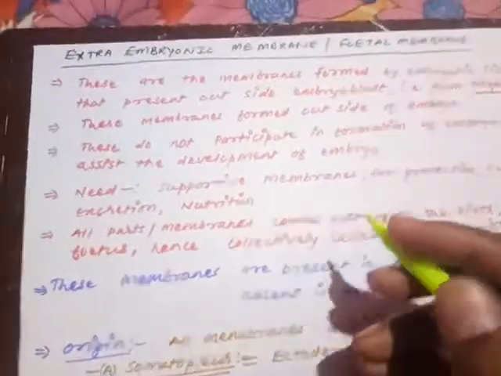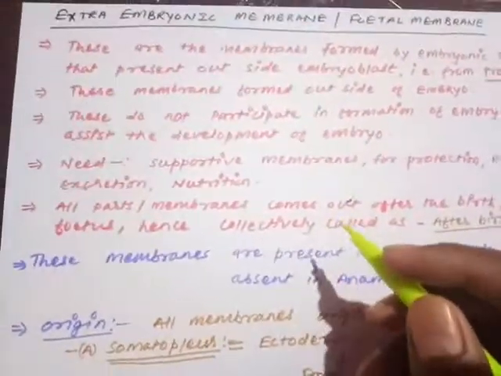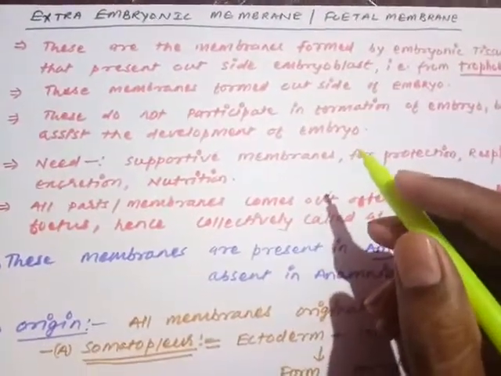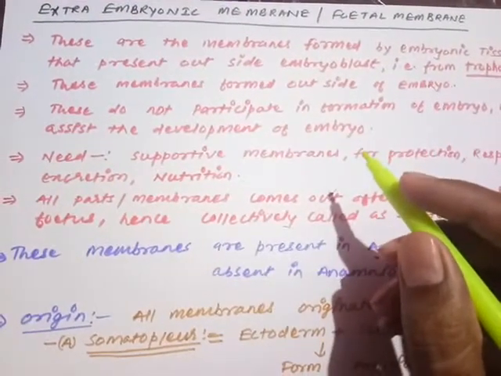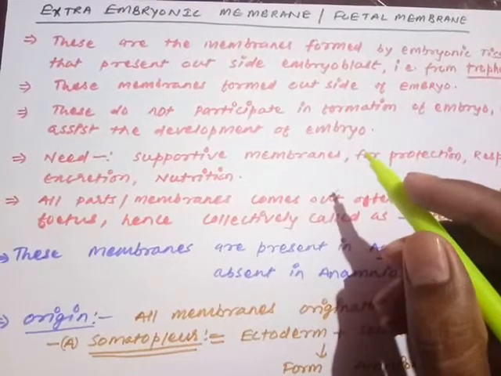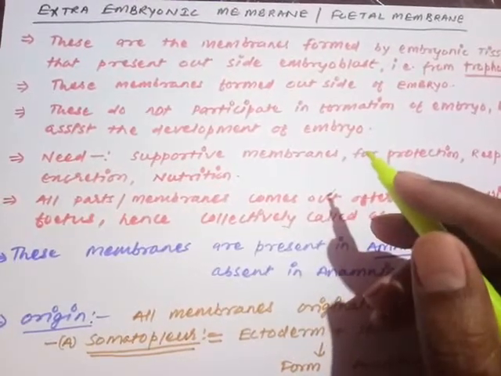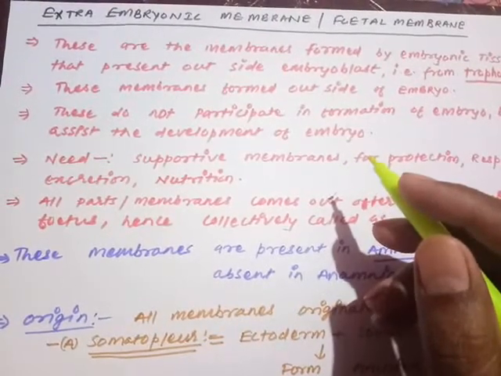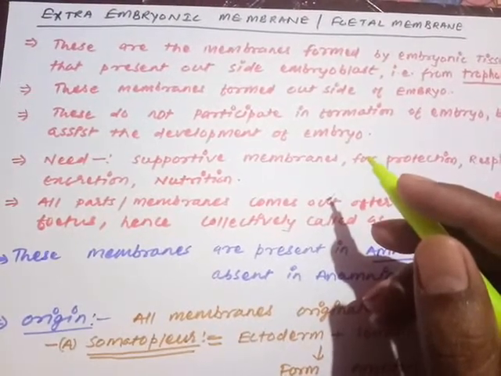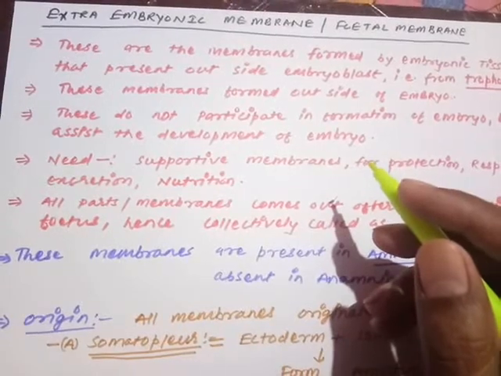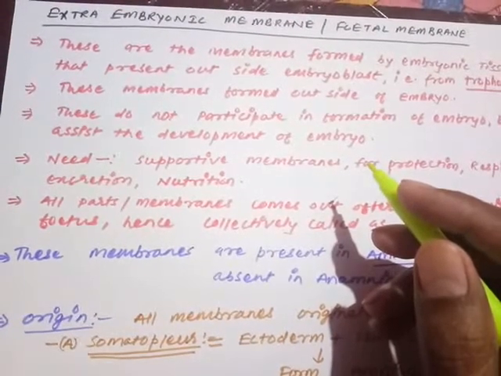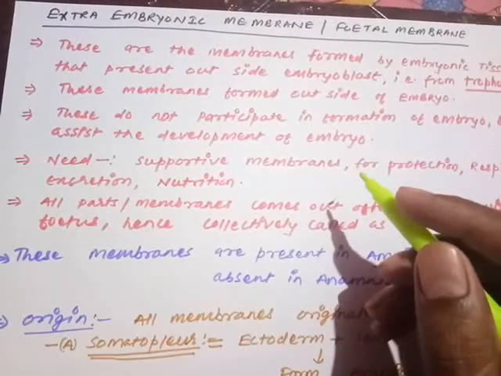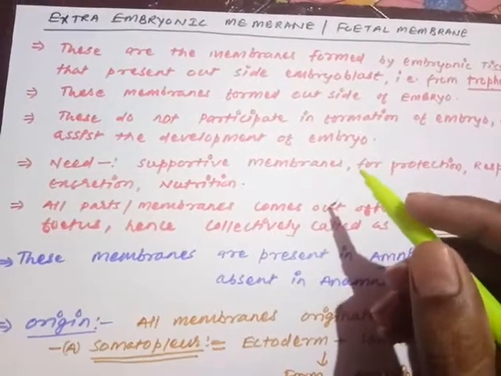Students, today we are going to discuss a new topic, that is extraembryonic membrane, or we can say the fetal membrane. The word fetal is used for the embryo just after the completion of 3 months. When we are discussing embryonic development in the mother's body, till 3 months of development the structure is called an embryo, and after the third month it is converted into the fetus.